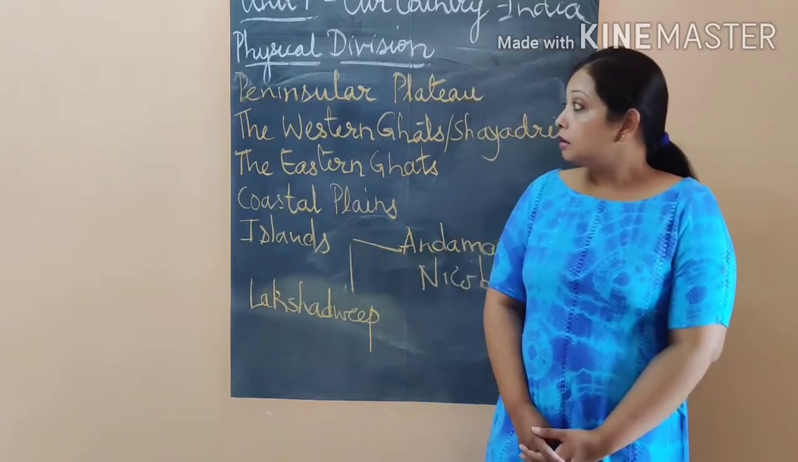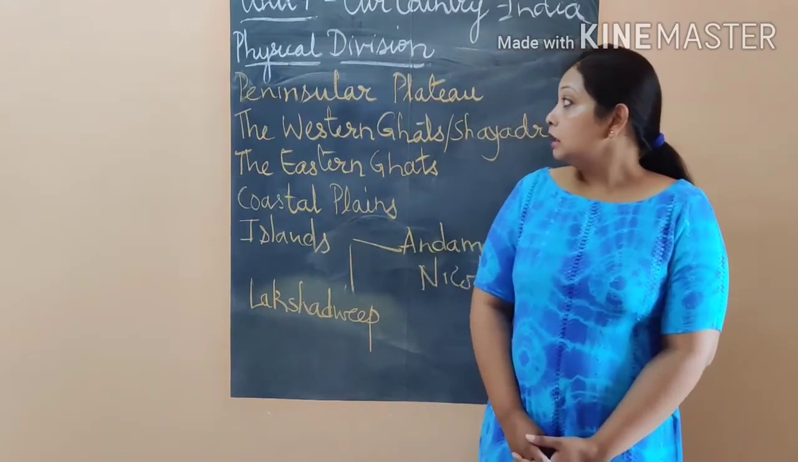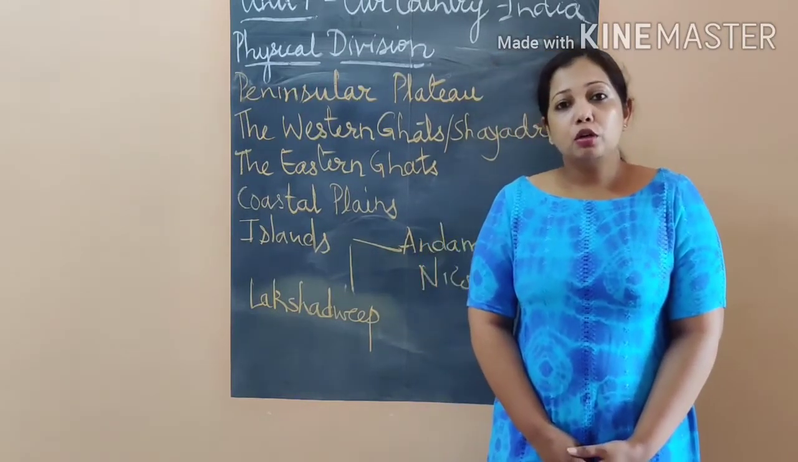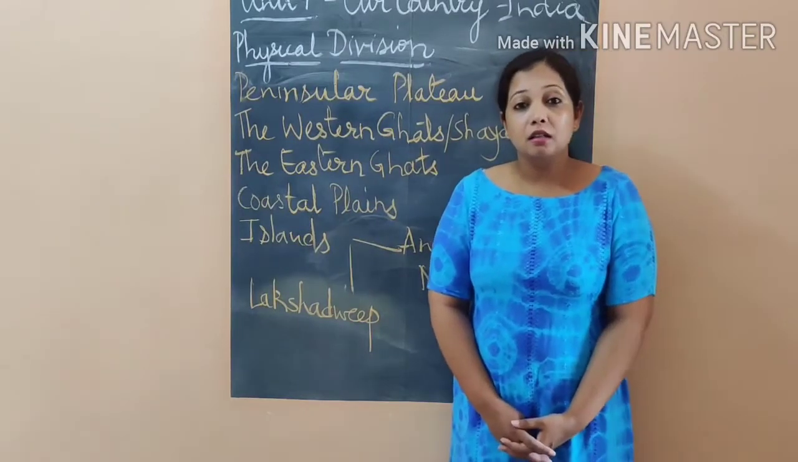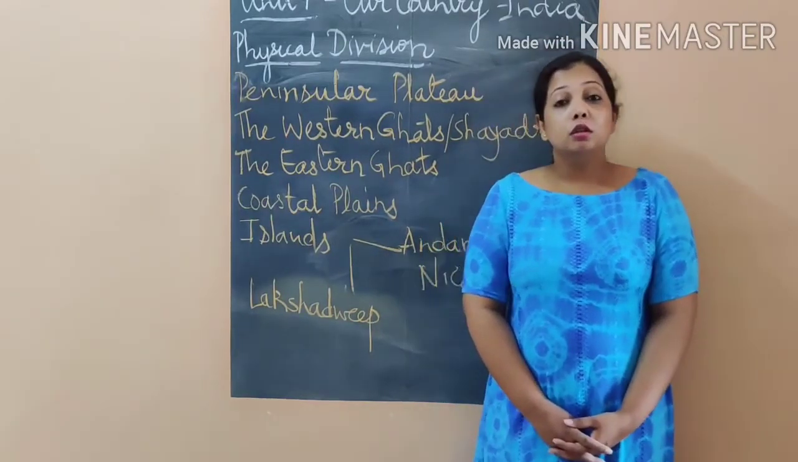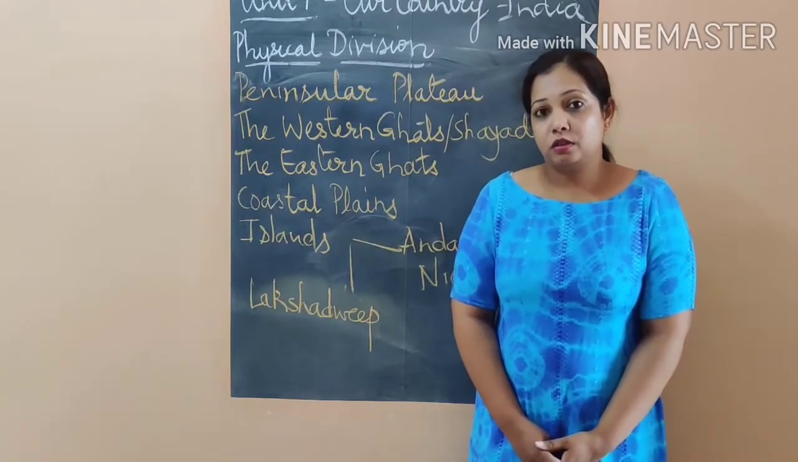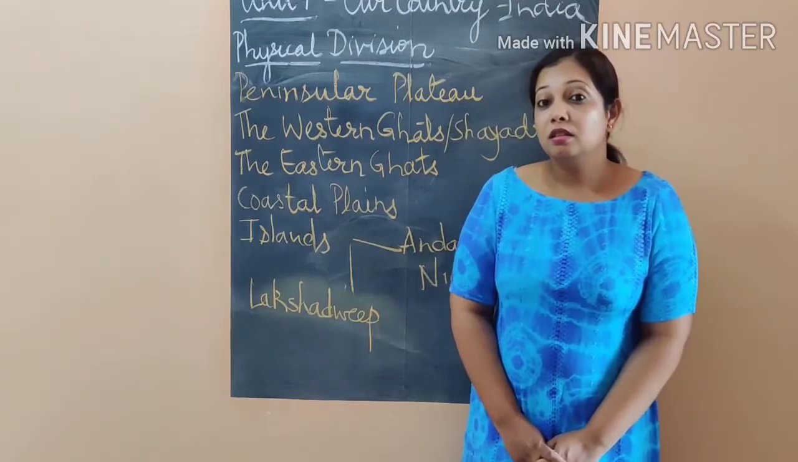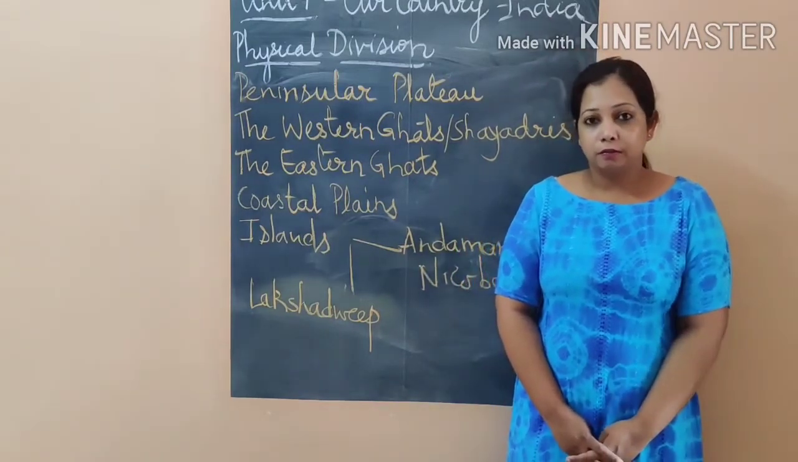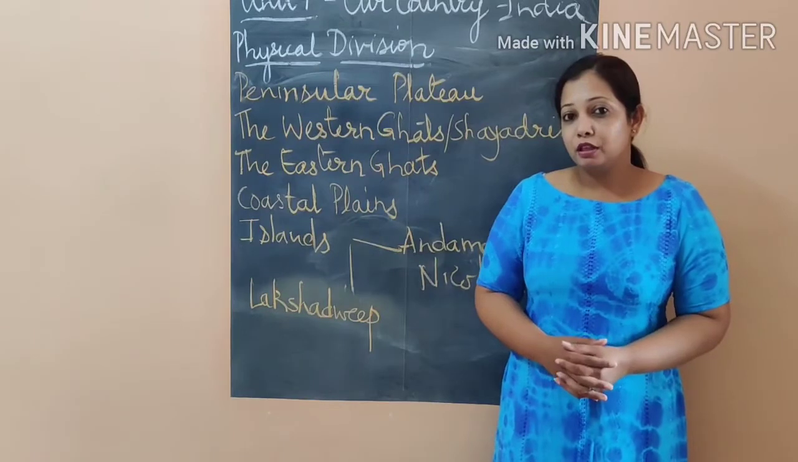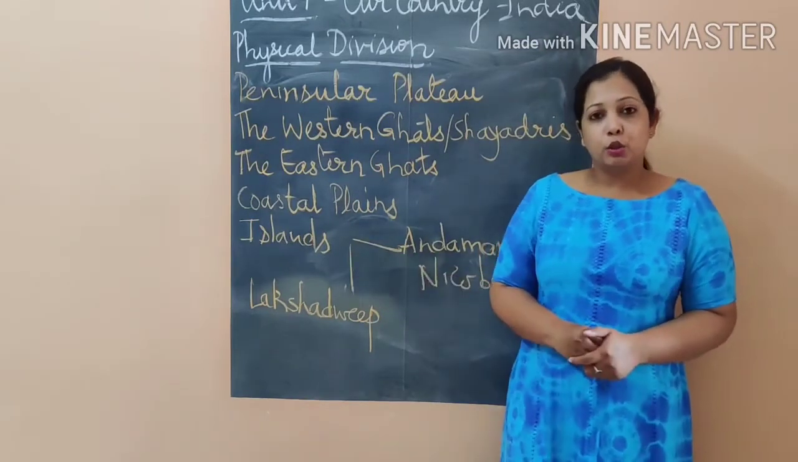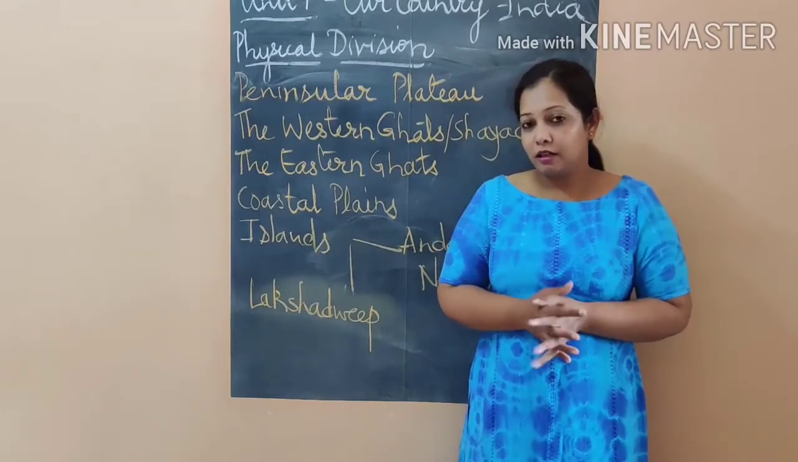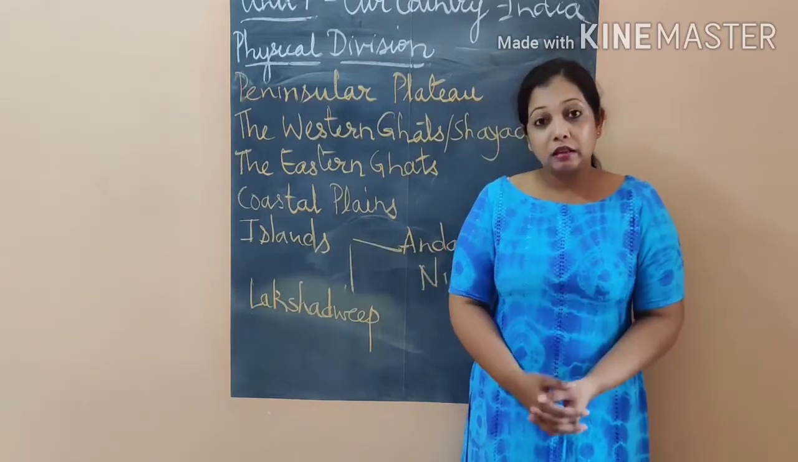Now the next we talk about is the Western and the Eastern Ghats. They are the two mountain ranges with different valleys on the southern side of India. Now when we see the map of India, you will find them right at the bottom, that is in the southern region.